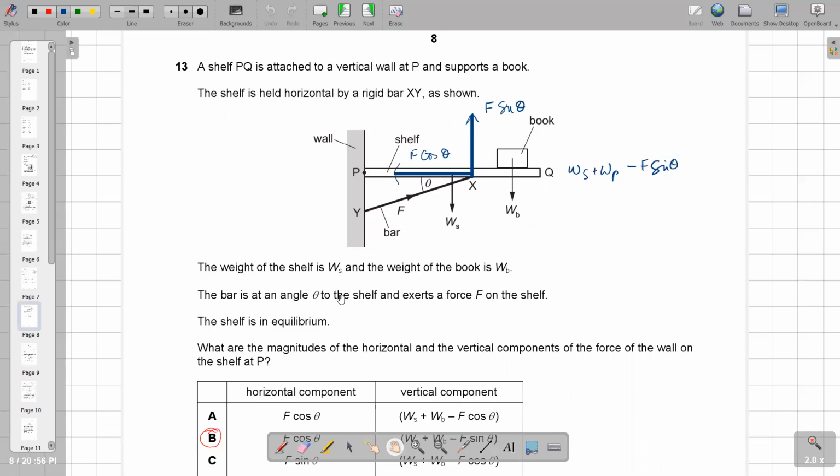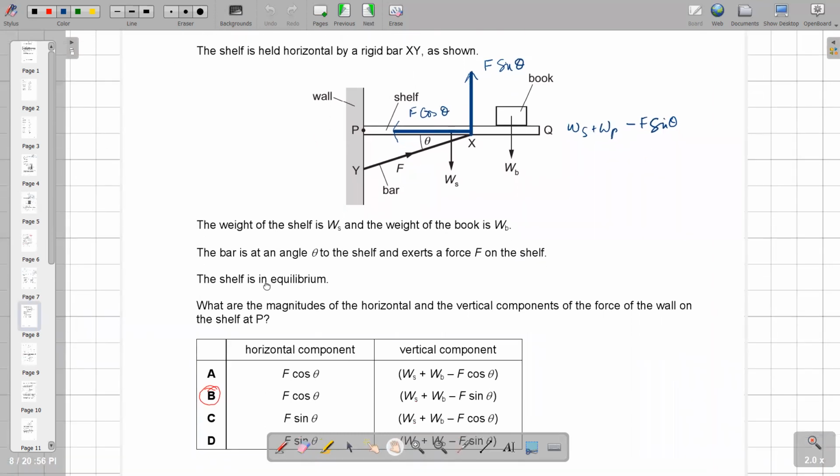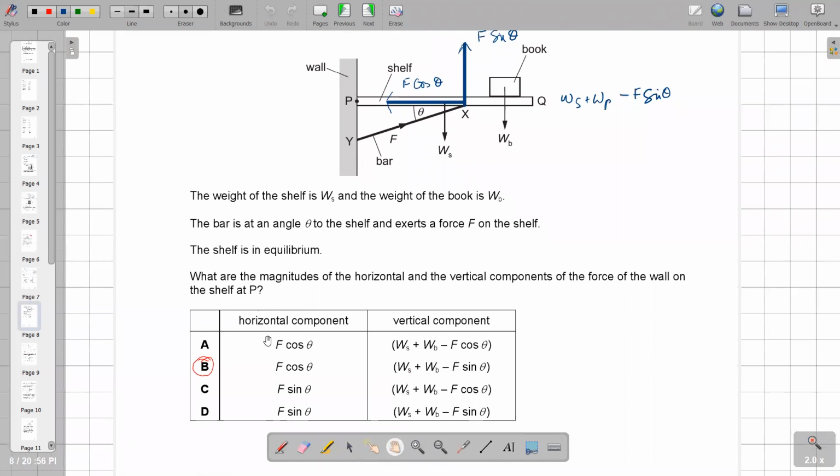The angle of F is theta, so we need to resolve F into its horizontal and vertical components. With our technique, the side having the angle is the horizontal component. So F cos theta is the horizontal and F sin theta is the vertical component. The question asks which pair has the horizontal and vertical components.